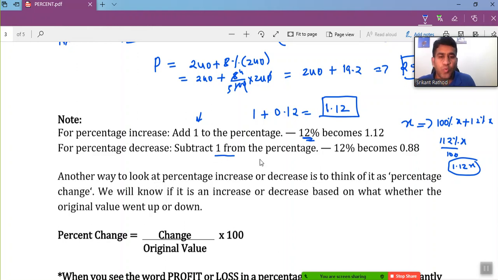So we have to do 1 minus 12 over 100, which is 0.12, right? So 1 minus 0.12 gives you 0.88, or in terms of percentage, 88%, isn't it? So if you are decreasing your value by 12%, you are left with only 88%, or 0.88 as a number. This is how we use percentage increase or decrease concepts when the original value is not given.